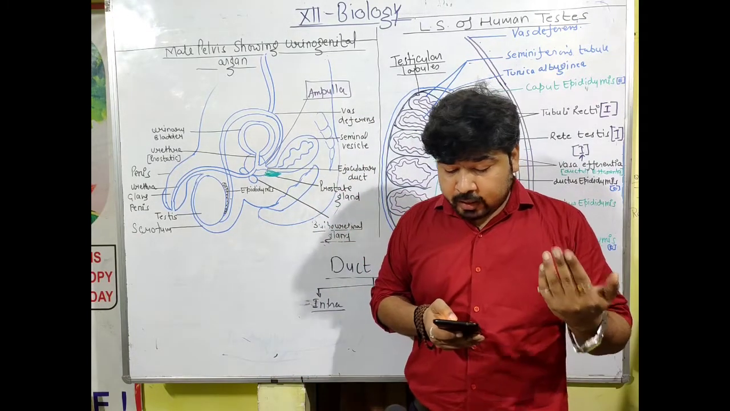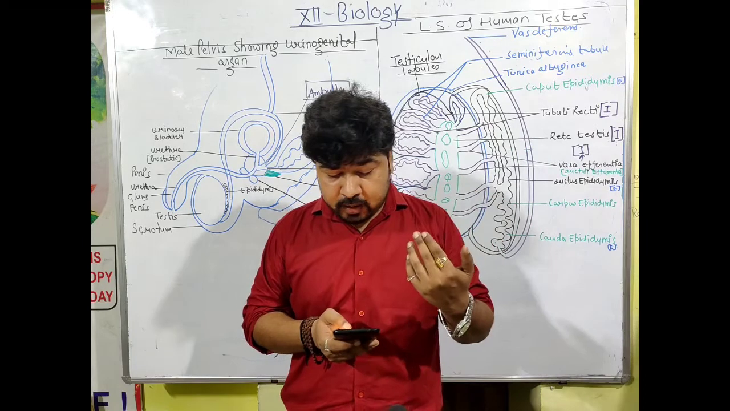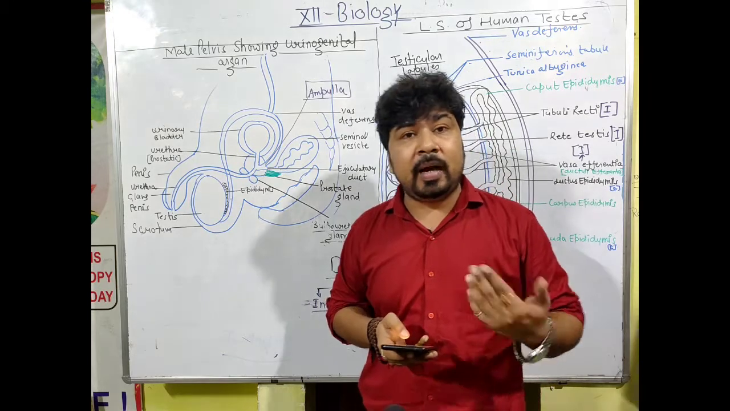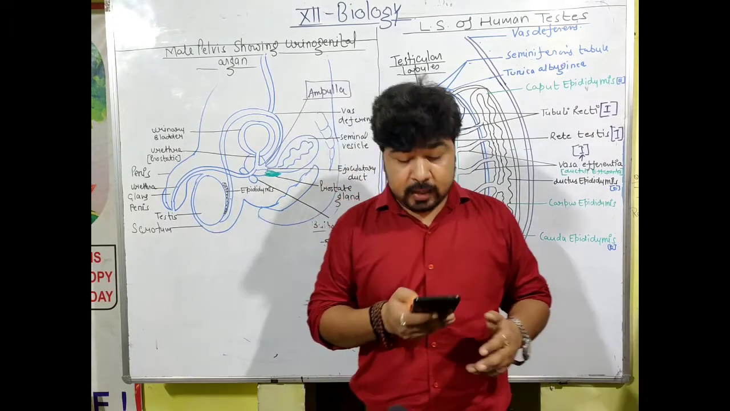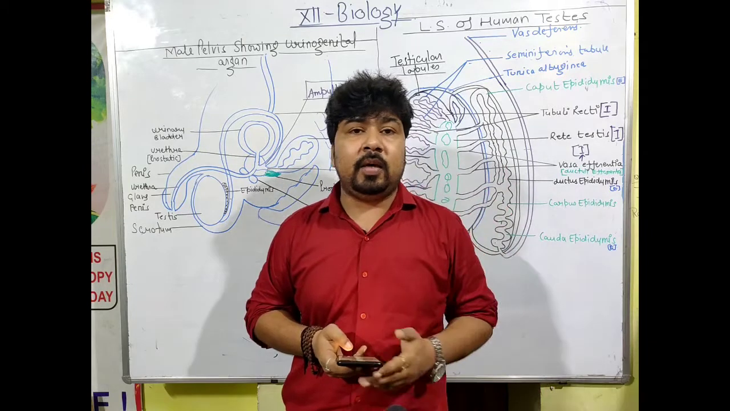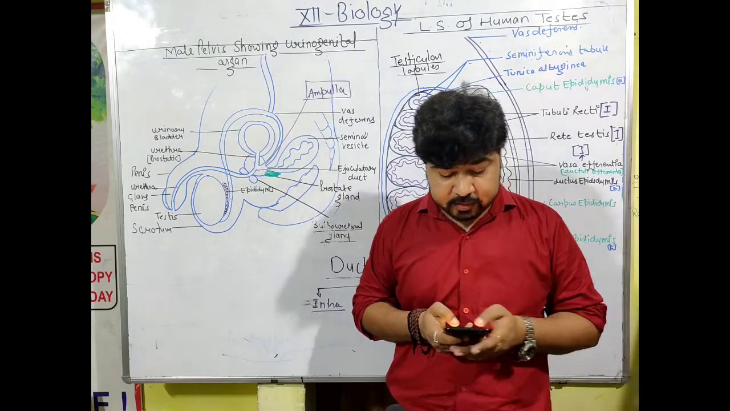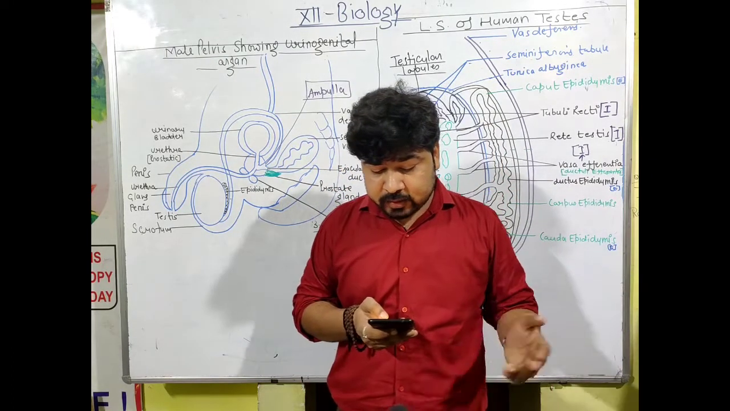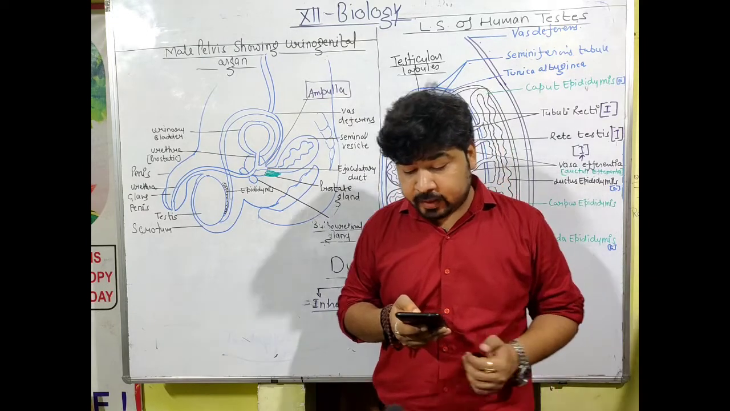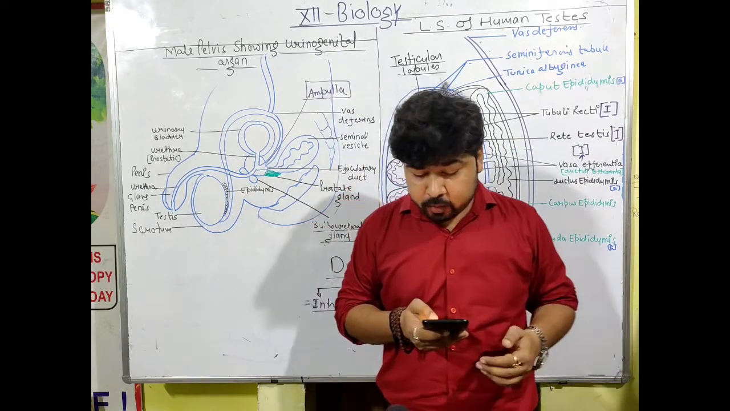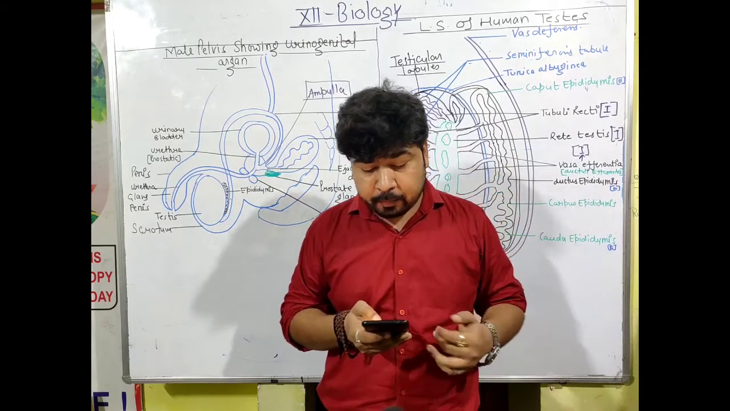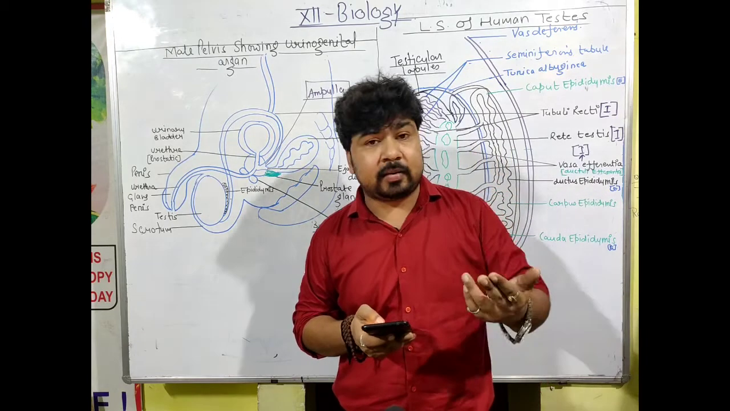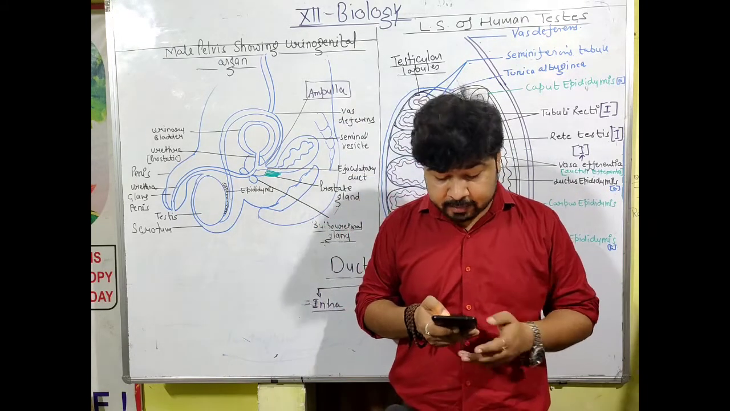Now the next topic, from human welfare: strategies for enhancement in food production, animal husbandry, plant breeding, tissue culture and single cell protein, that is SCP, are removed from your syllabus. The next, ecology and environment, chapter 14, ecosystem: ecosystem patterns, components, productivity and decomposition are removed from your syllabus. Energy flow also, pyramids of number are deleted. Biomass, energy, nutrient cycling like carbon cycle and phosphorus cycle are deleted from your syllabus.